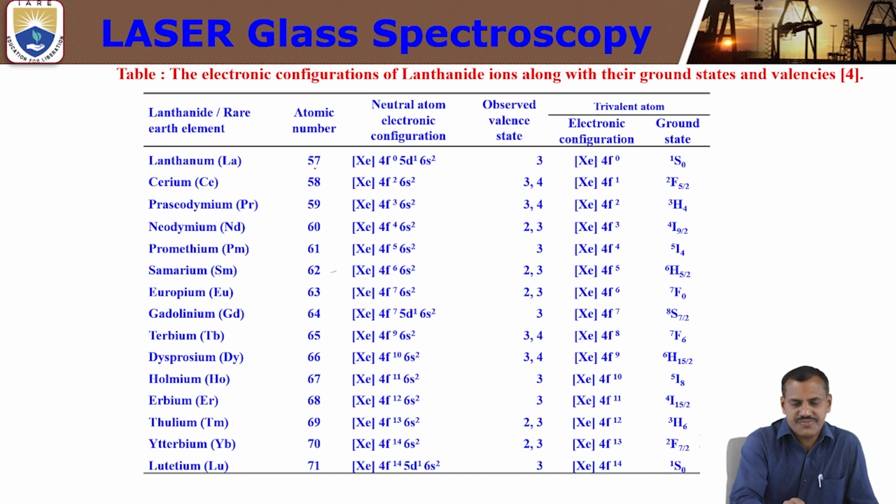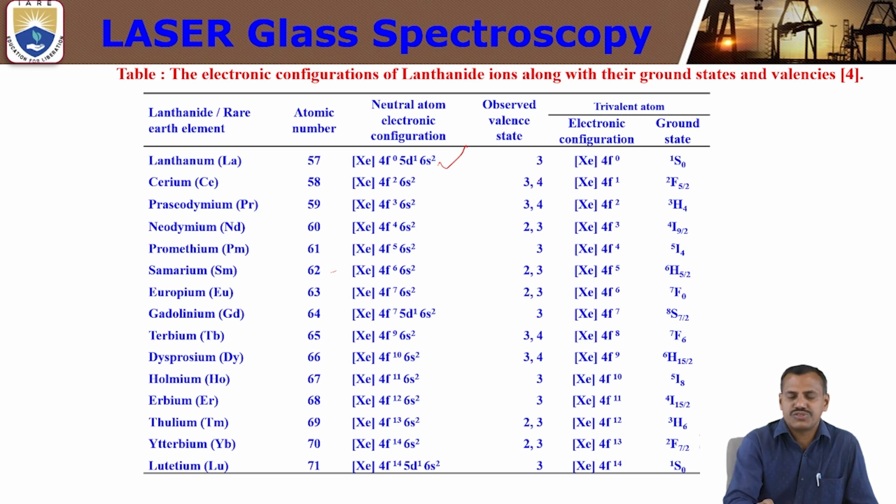Lanthanum's atomic number is 57. That is the neutral atom electronic configuration, not trivalent. Neutral means 0. That means normal lanthanum, atomic number 57, has this electronic configuration. Next, observe the valency state. The valency state of lanthanum is only 3. Only one state, that is 3. Next, cerium has xenon 4f2 6s2.